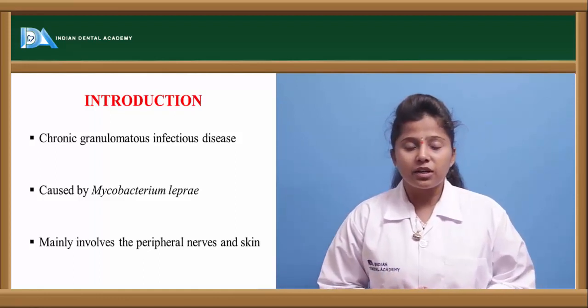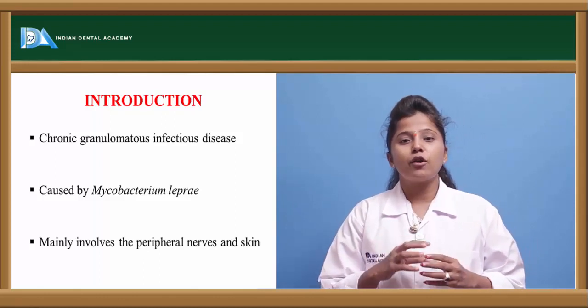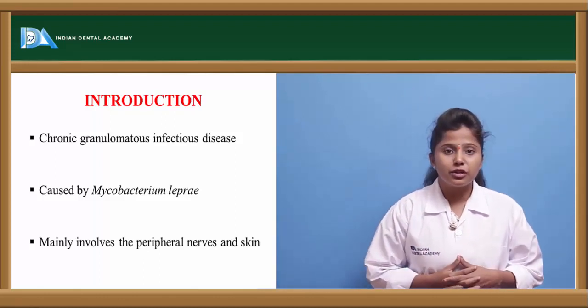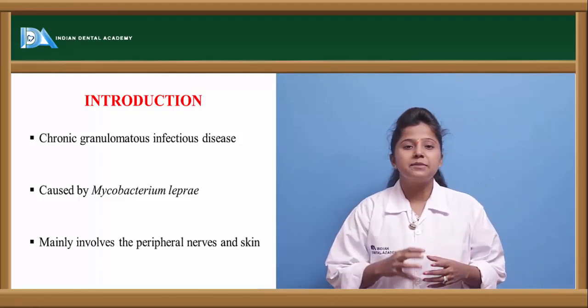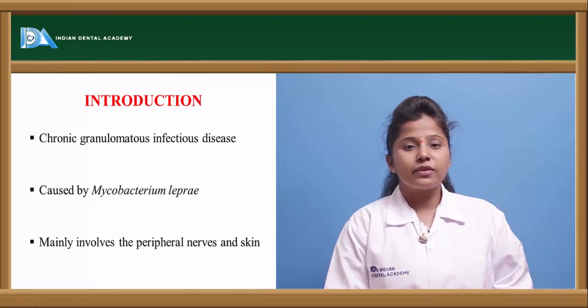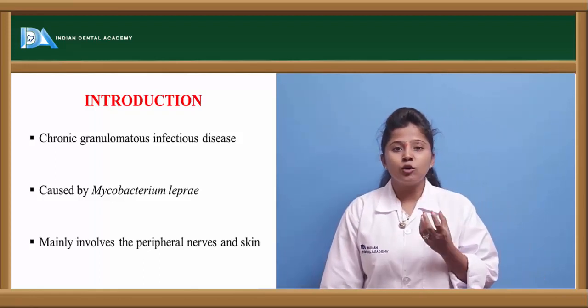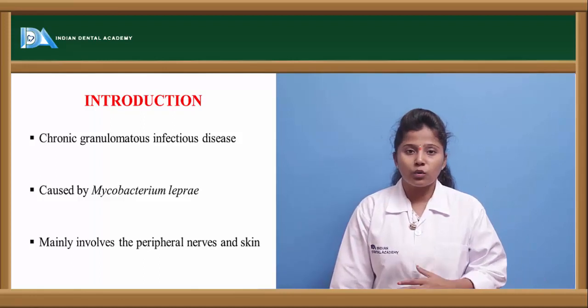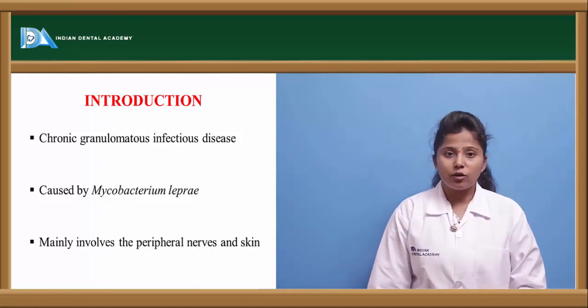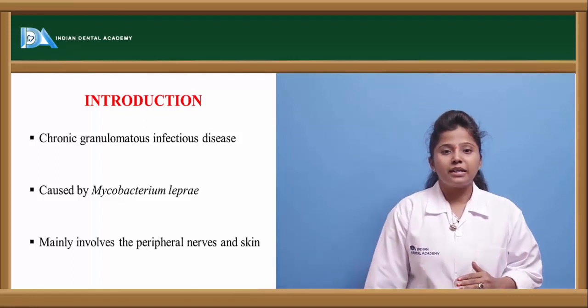In this kind of infection, if there is any inflammation or injury to the tissue, the granulomas form a cluster at the place of inflammation or injury. Thus they form granulomas all over the body or all over the skin. So this is a chronic granulomatous disease caused by the bacteria called Mycobacterium leprae.